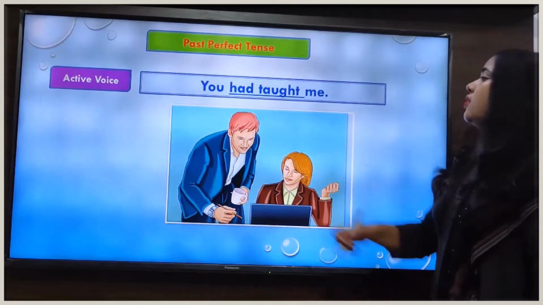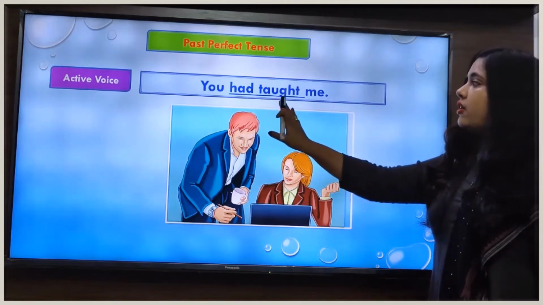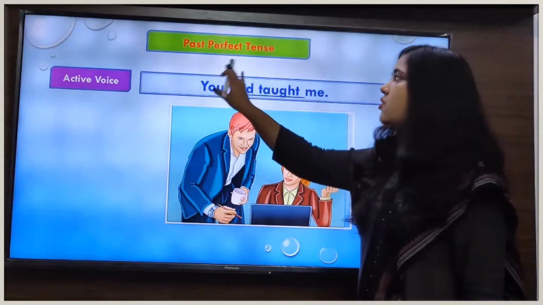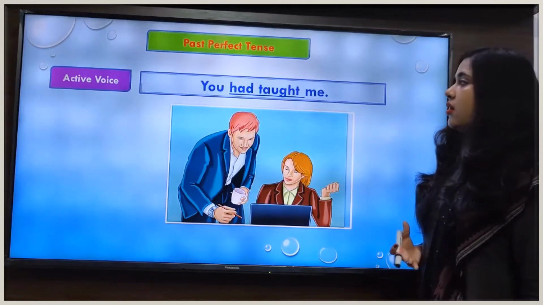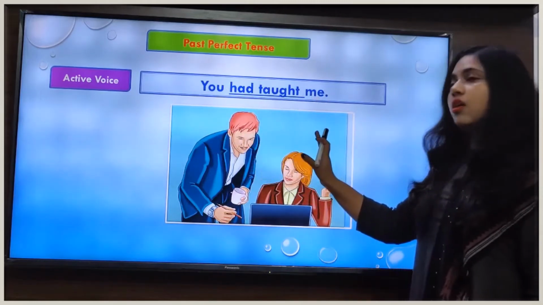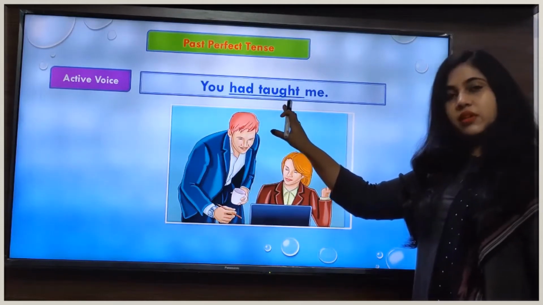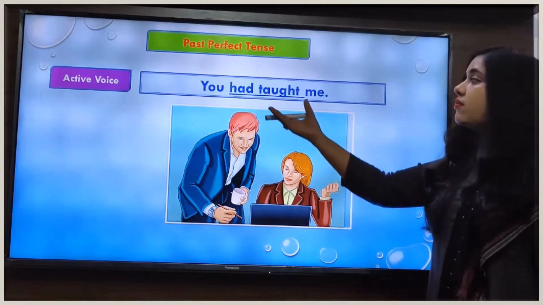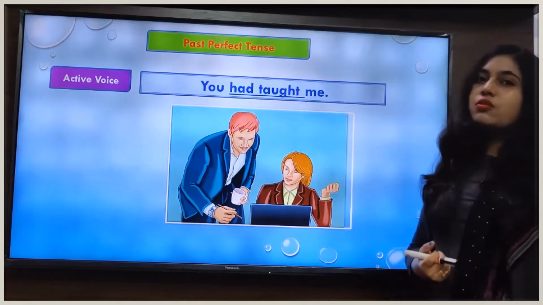The next sentence is: You had taught me. In this sentence, had taught is the verb, which indicates that this sentence is in past perfect tense. Here you can see that in this sentence you is the subject and me is the object. In past perfect tense we use the third form of the verb with had. Now we see what changes will come in the verb form of this sentence when we change the sentence from active voice to passive voice.